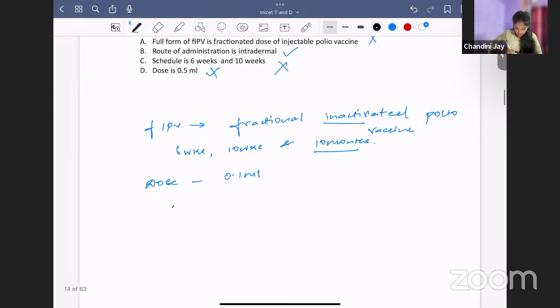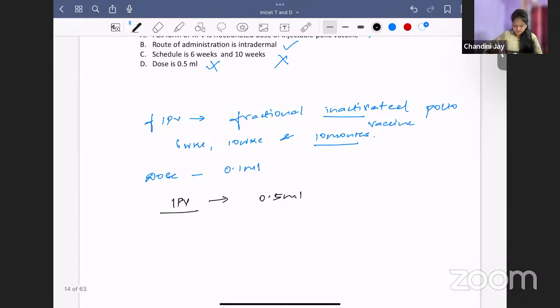So what is the difference between normal IPV and FIPV? Normal IPV, you give 0.5 ml, whereas FIPV, you give a fraction of that, 0.1 ml. Normal IPV route of administration is intramuscular, whereas FIPV is intradermal. Third, the schedule: normal IPV is 6, 10, and 14 weeks, whereas FIPV is 6 weeks, 10 weeks, and 10 months. Please don't forget this 10 months, a recent change in the schedule.